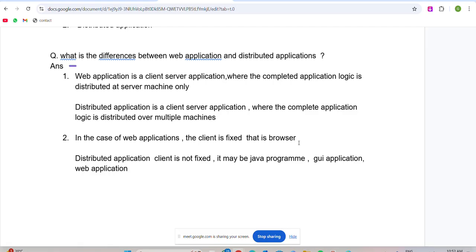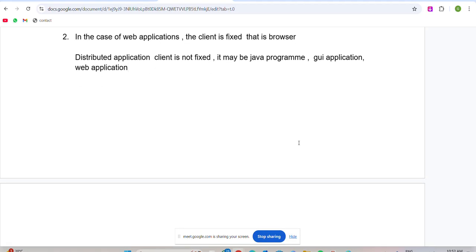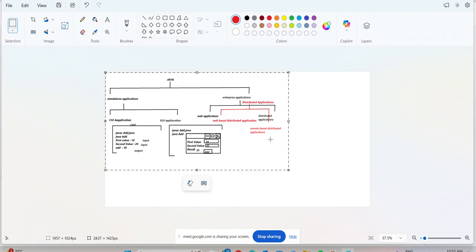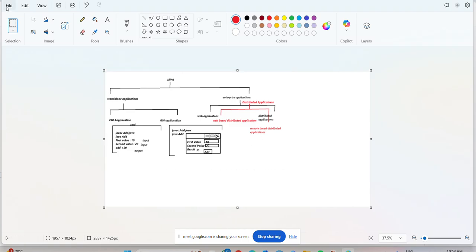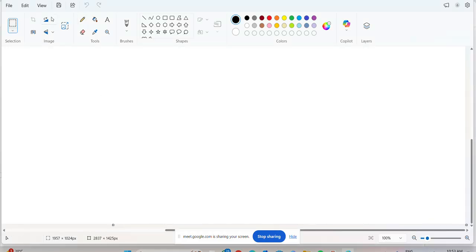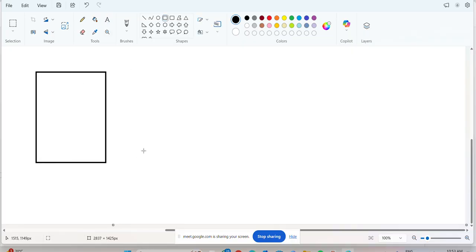I'll show you one real-time example also, then you can easily understand. If you want, I'll write one diagram and show you. Now observe very clearly. Here I'll take a new file. In this new file, I am going to talk first about web applications. What I said is that in web applications the client is fixed.